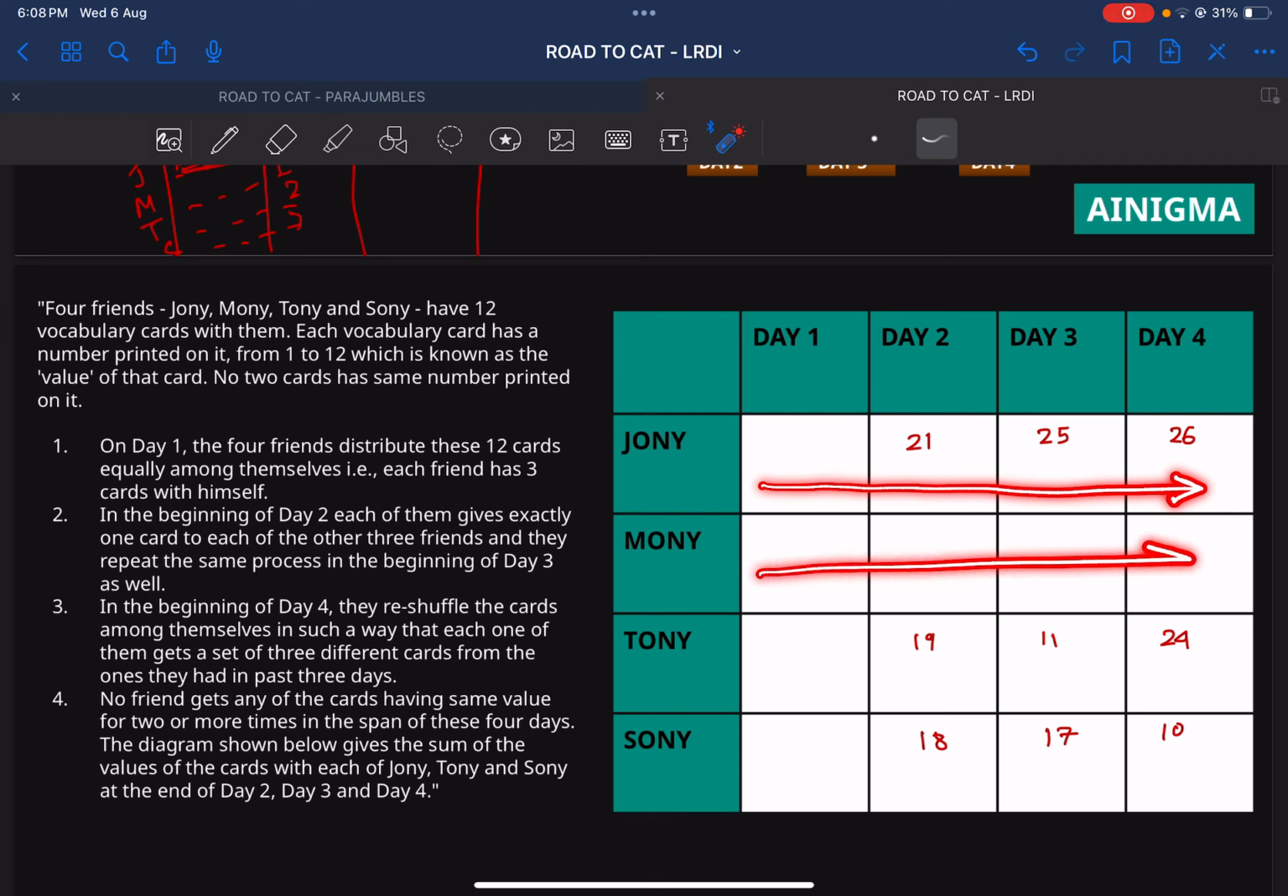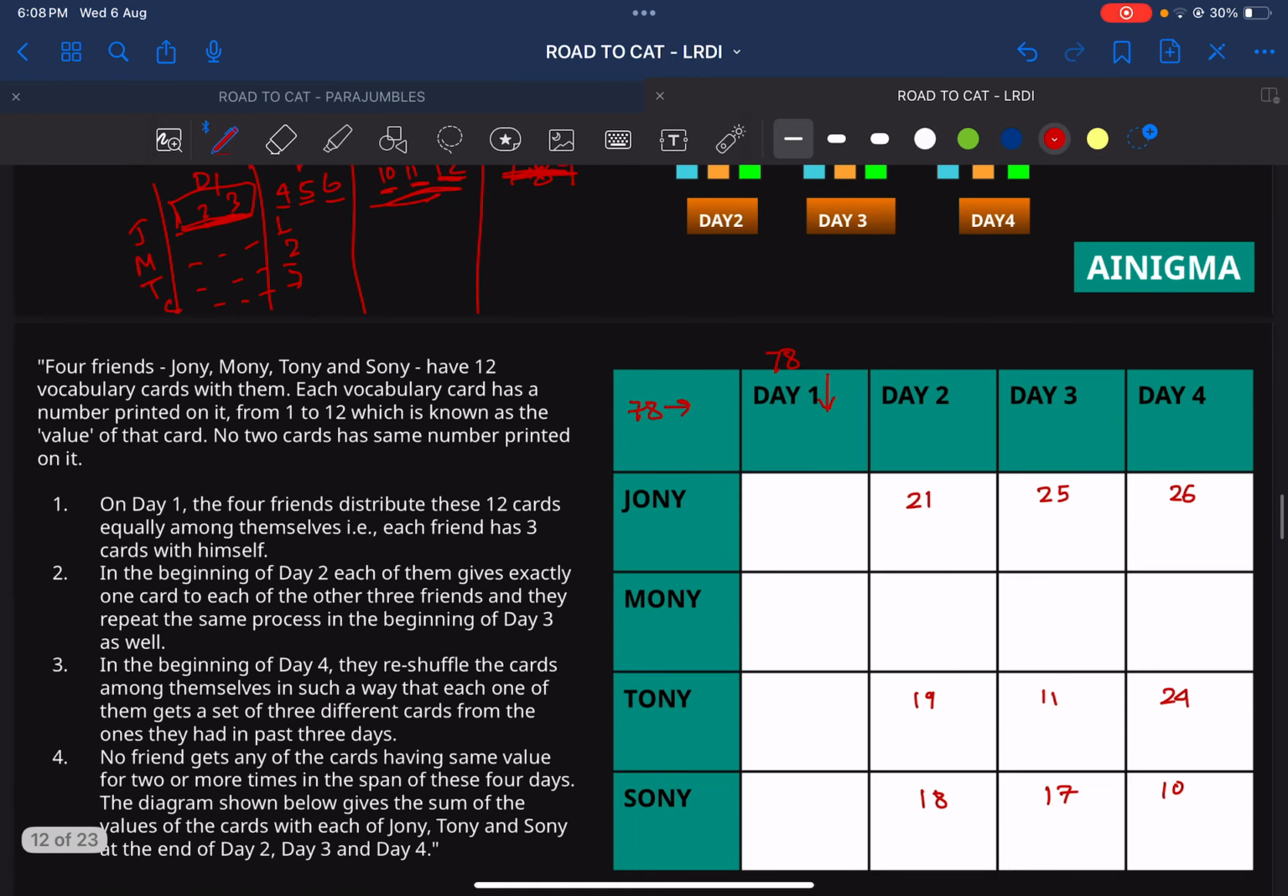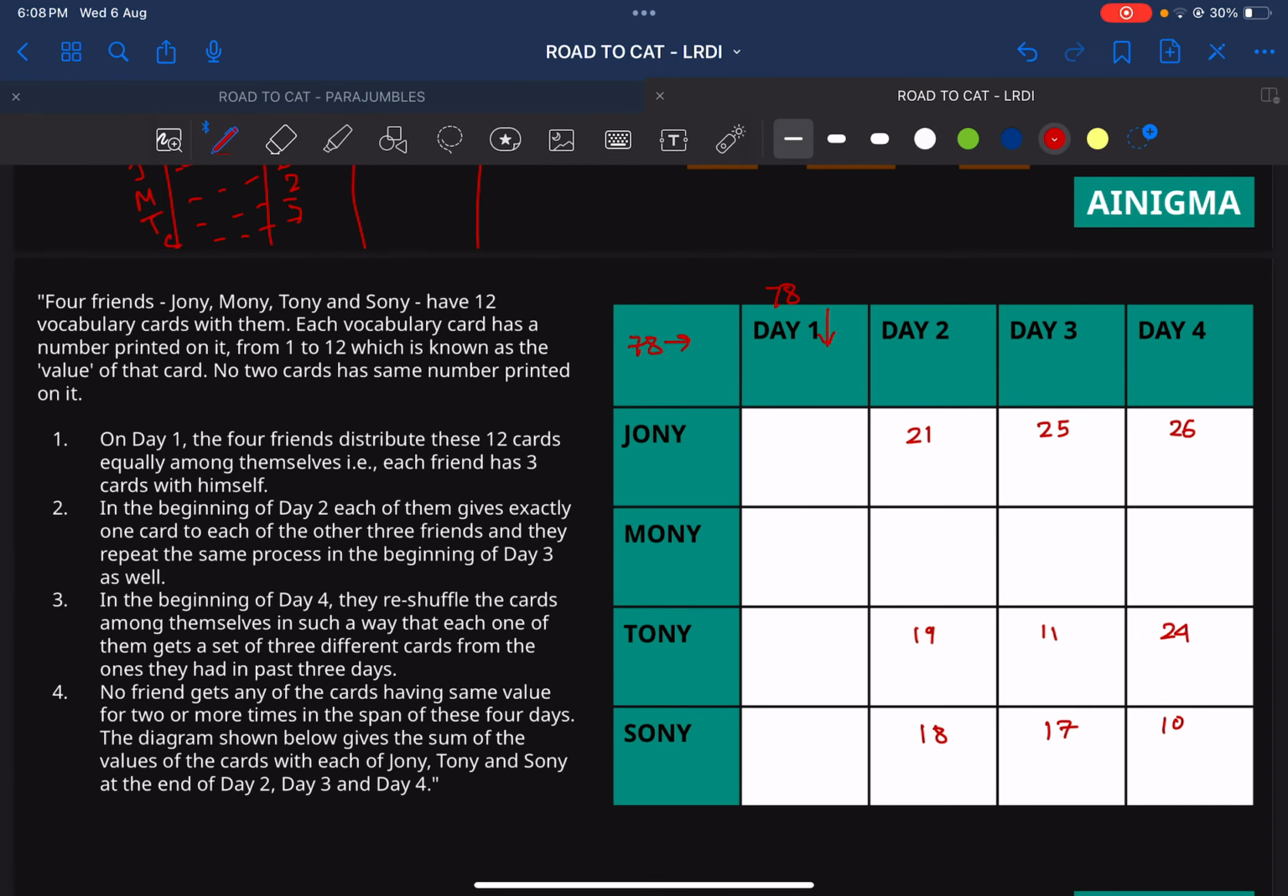Moni would also get the values from 1 to 12. Tony would also get the values from 1 to 12, and Sony would also get the values from 1 to 12. Similarly, on any day, only 12 cards are being distributed, that is 1 to 12, which means in horizontal as well as vertical, the value would be the summation of the cards from 1 to 12. That becomes 78. So the value would be 78 here and 78 here. That is the first logical conclusion that you have to draw. Based on that, by subtracting, you can figure out every value.